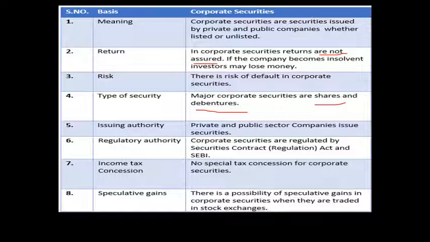They have the right to issue corporate securities. Again, we are studying as an investor. As an investor, you can invest either in private company securities or public company securities. In another way, you can invest in listed and unlisted securities issued by private or public companies.